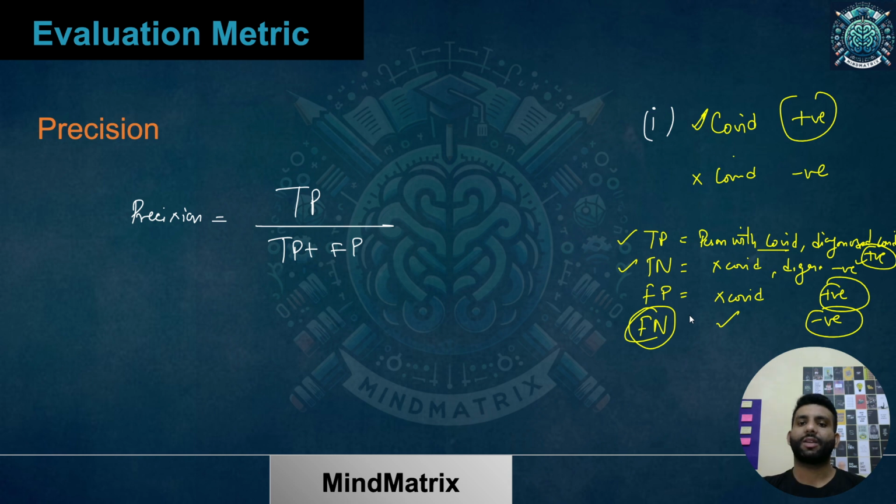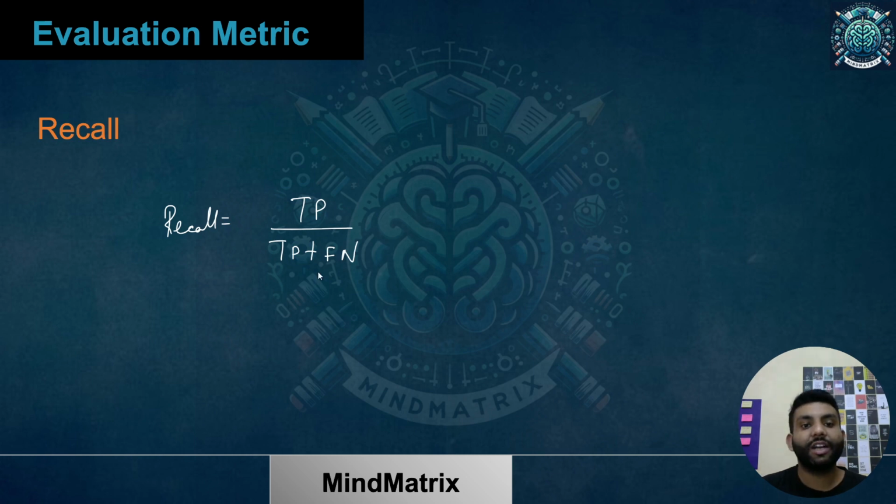Now just tell me which error is more important to me. Is it false positive or false negative? You'll say false negative. So we have to decrease the count of false negatives. When I would like to focus on false negative, then my recall is important. I hope with the help of the example you are getting it. Because I have false negative in the denominator of recall, when I reduce false negative cases, only then will my recall increase.